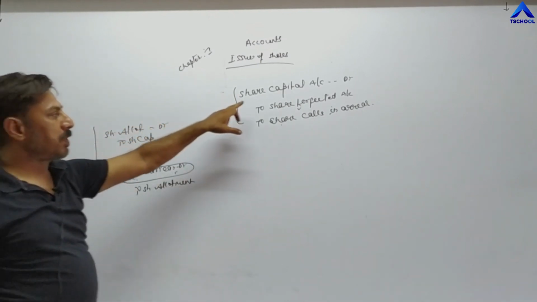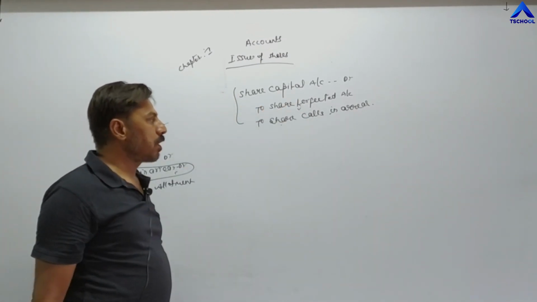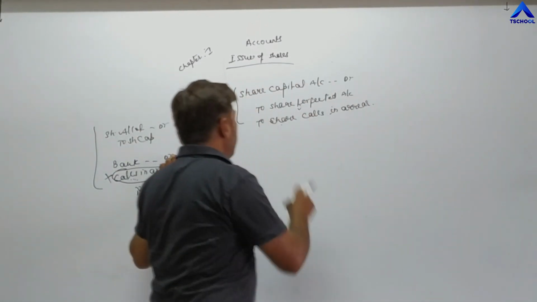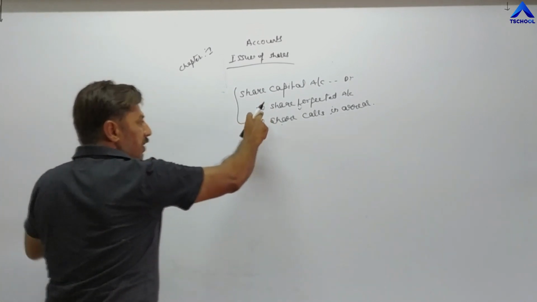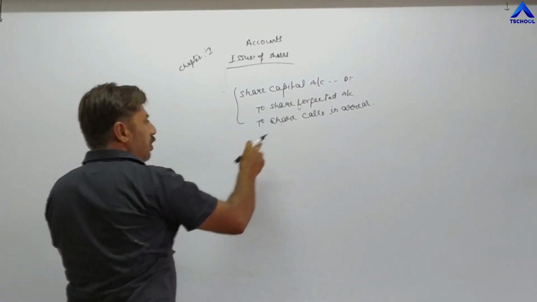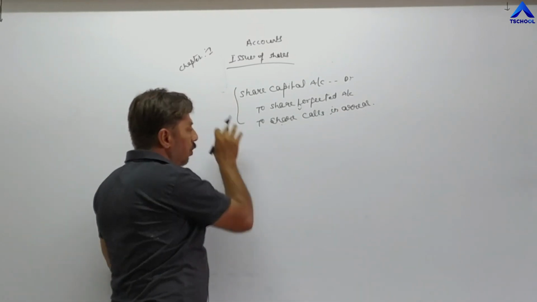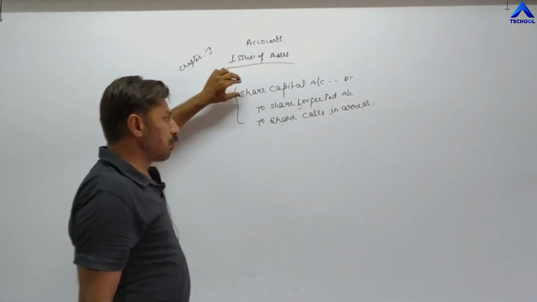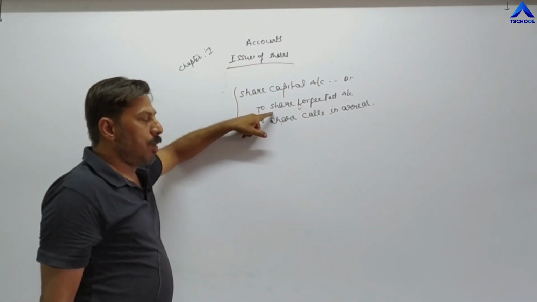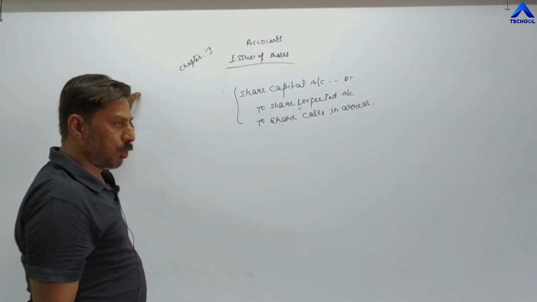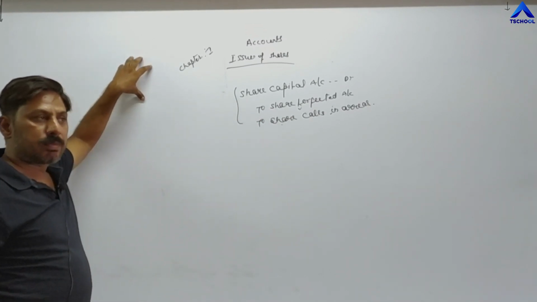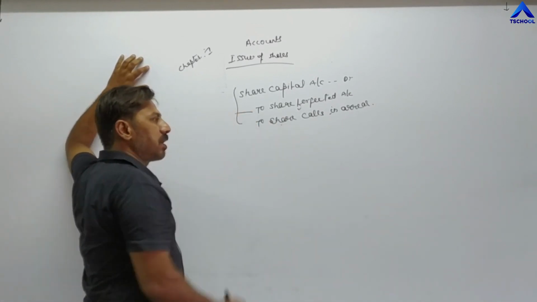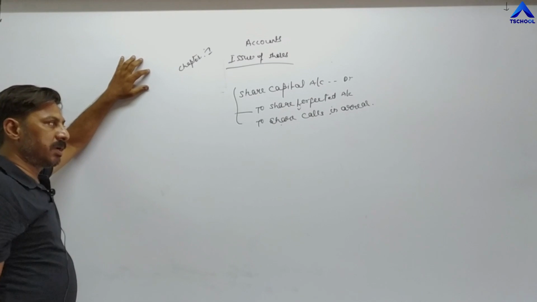The entry is share capital account debit, to share forfeited account, and to share calls in arrear. Now why share capital account is debited, why share forfeited account is credited, and why share calls in arrear is credited, I have already explained. Share capital account is debited because the capital account is going to be closed down. Share forfeited means whatever amount was paid by that particular shareholder whose share has been forfeited, his or her amount will not be returned back. So it becomes income for the company, and income is always credited.